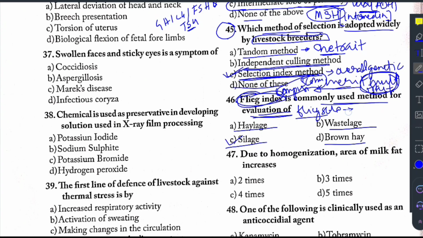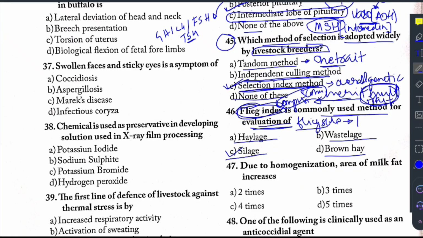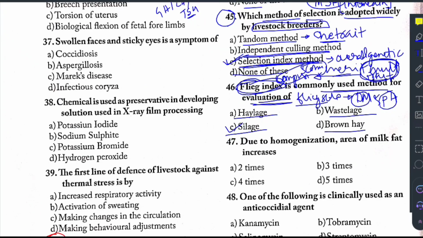So this Fleig score is dependent on two parameters, and those were dry matter of the silage and then the pH of the silage. So based on these two parameters, a particular score is generated. Based on this score, the silage has been classified into five categories: very good, good, moderate, low, and very low.